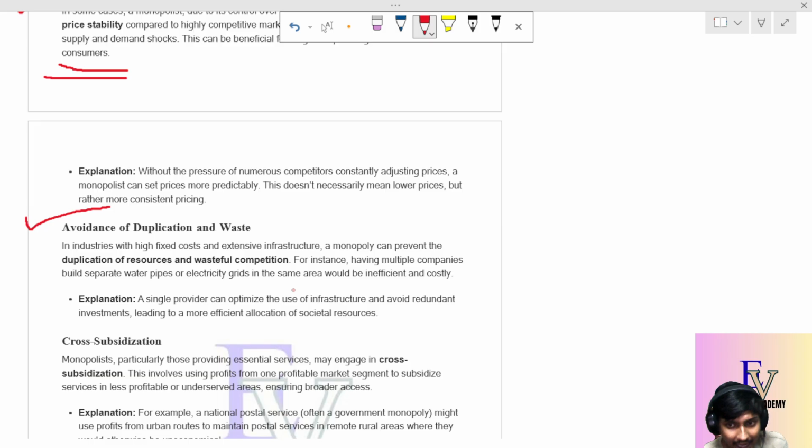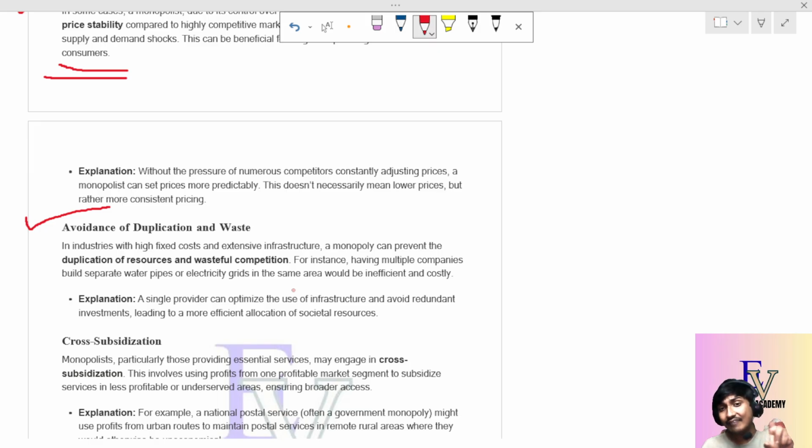Because suppose I have multiple companies, and for multiple companies I build separate water pipes and separate electricity grids. For company A there is a separate water line and electricity grid. For company B there is a separate water line and a separate grid. Like this, for 8 to 10 companies I have separate water lines and separate grids.